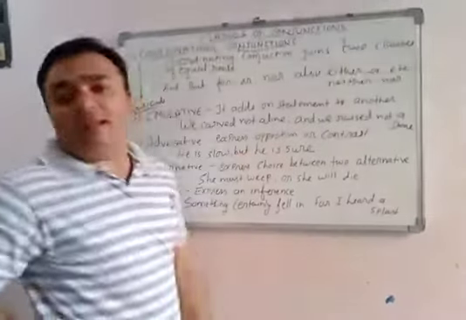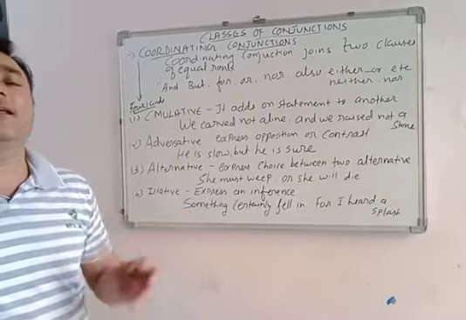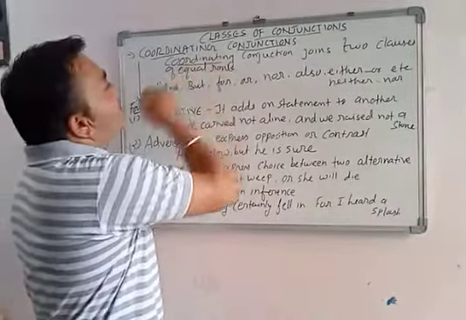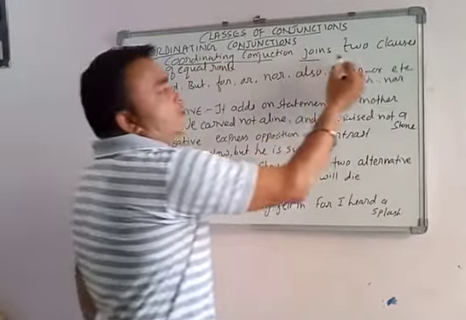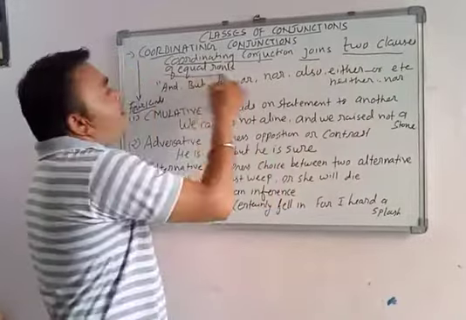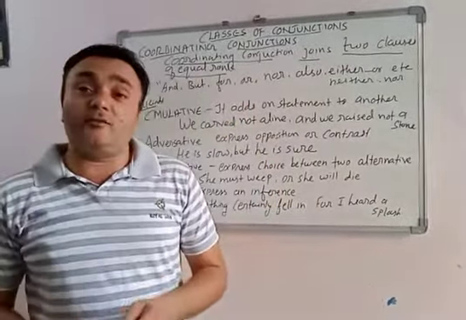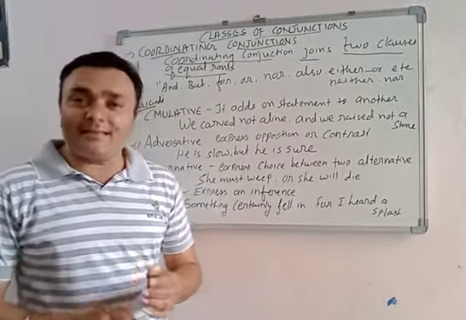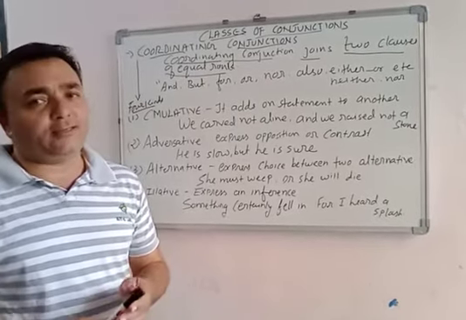The word coordination, as I told you earlier also, means joining something. Now, coordinating conjunction, what does it mean? Coordinating conjunctions join two clauses of equal rank. As in my last video I told you, conjunctions join two words, two sentences, two clauses and two phrases.